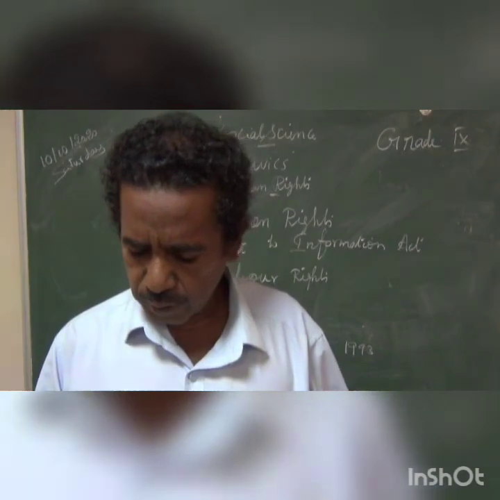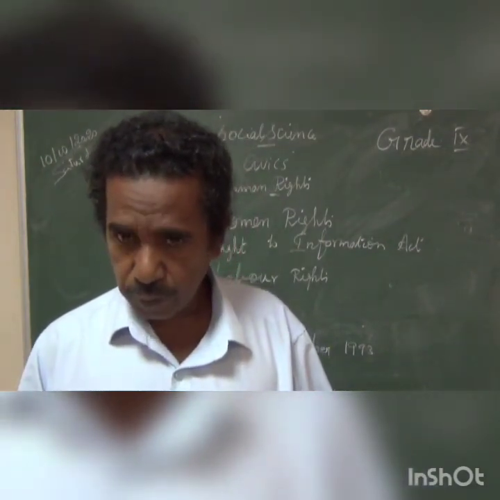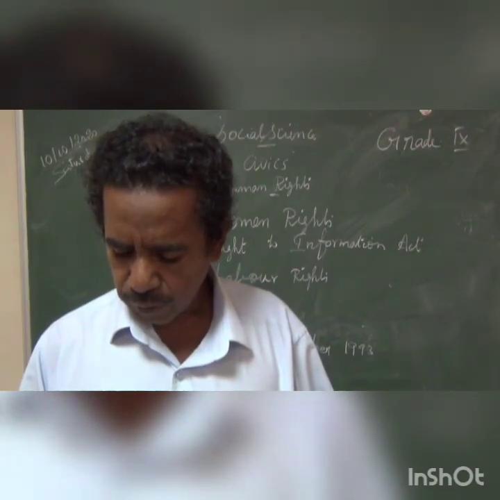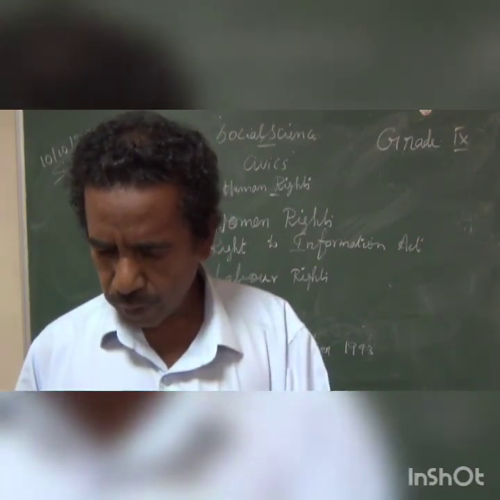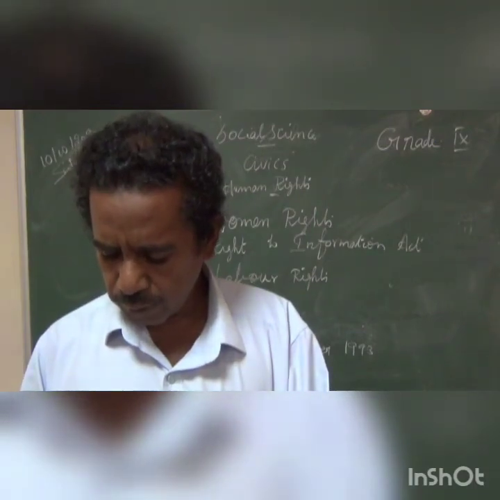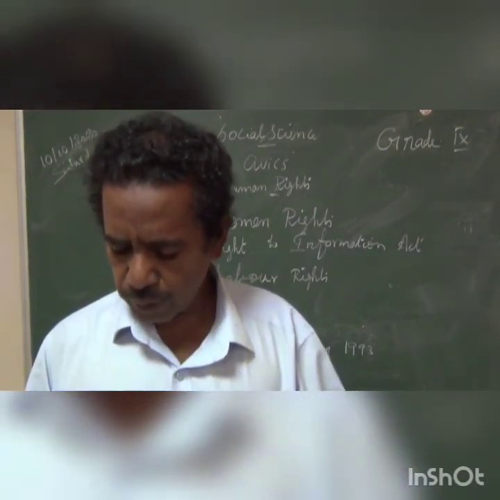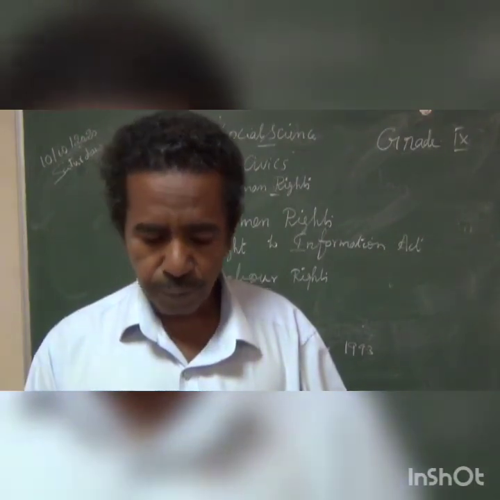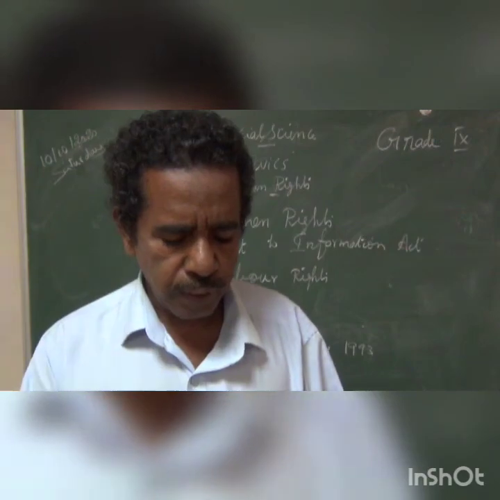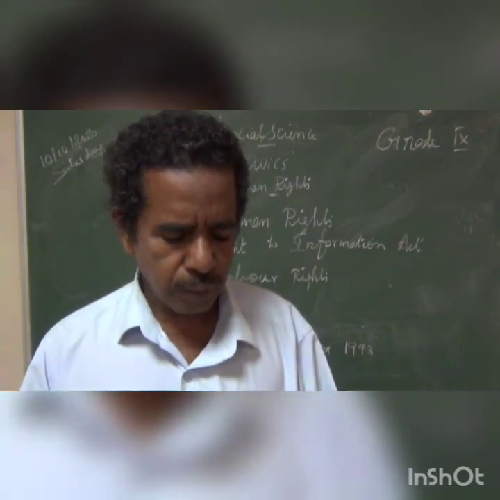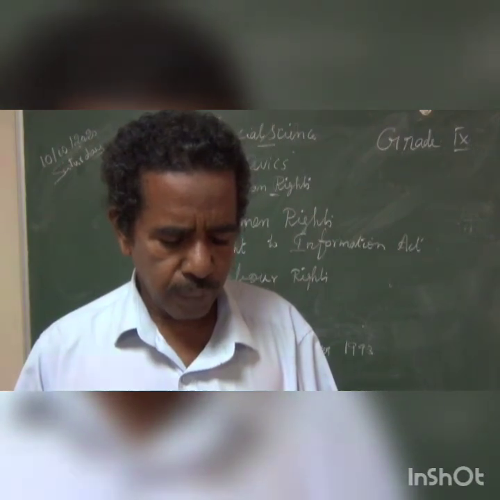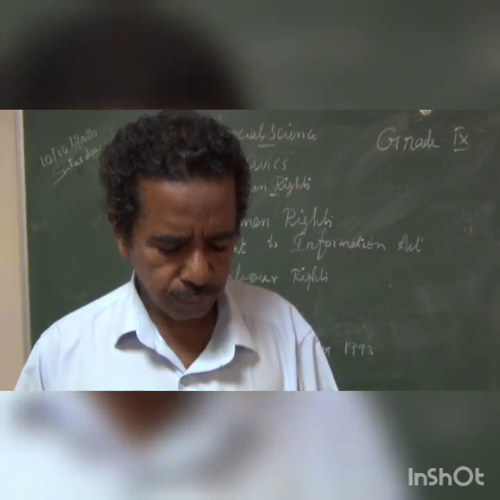Now I revise those answers once. Just now only I told about the fill in the blanks. Universal Declaration of Human Rights contains 30 articles. Fundamental duties were incorporated in the Constitution by 42nd Amendment Act. The National Human Rights Commission was established on 12th October 1993. Indian state to implement Women Ancestor Property Act in 1989 was Tamil Nadu.